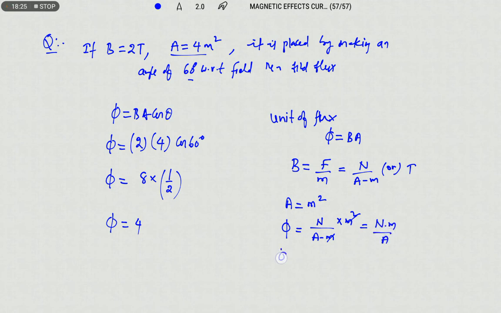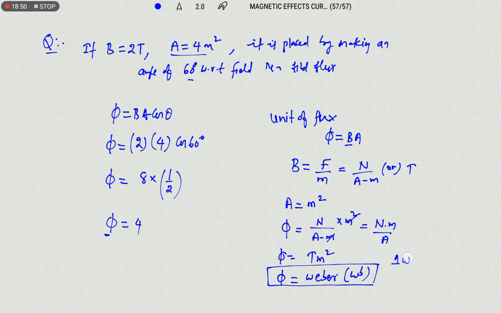In the same way, flux equals, in place of B we can write Tesla meter square, or on the name of the scientist we can express this as Weber. So mostly we use the unit Weber to measure the magnetic flux. So 1 Weber equals 1 Tesla into 1 meter square.